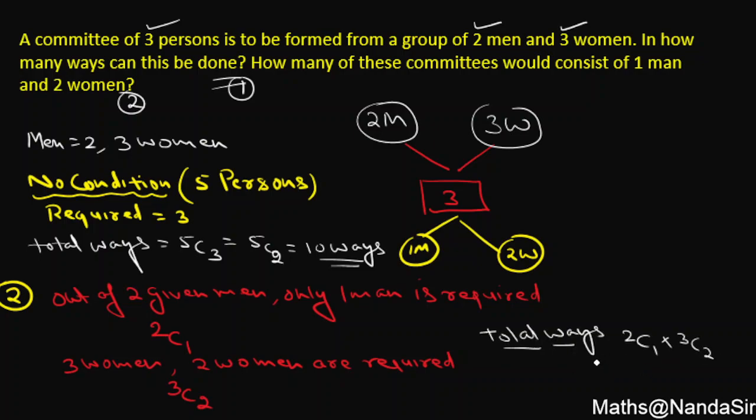Here 2C1 you know very well it's 2, 3C2 you know very well it's again 3. Then your answer is 6 ways. In 6 different ways a committee of one man and 2 women can be formed from the given number of 2 men and 3 women. Let's continue with the next question.